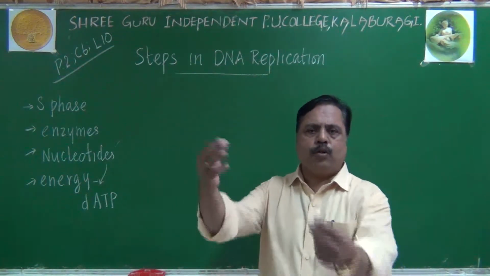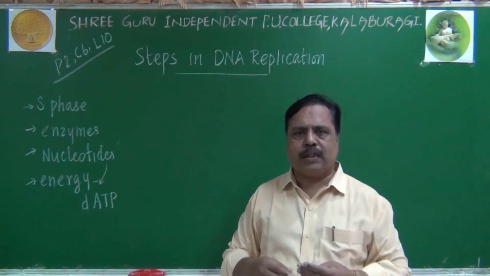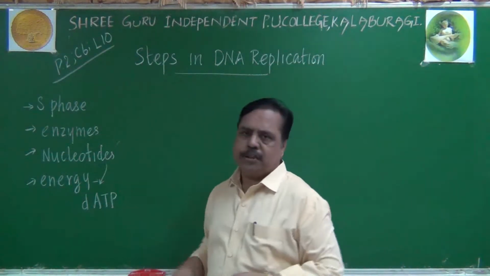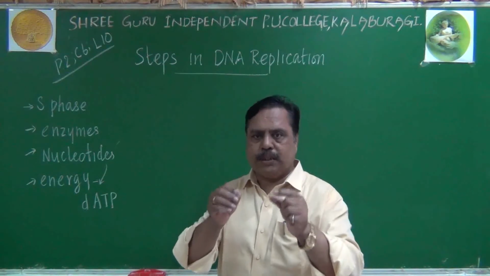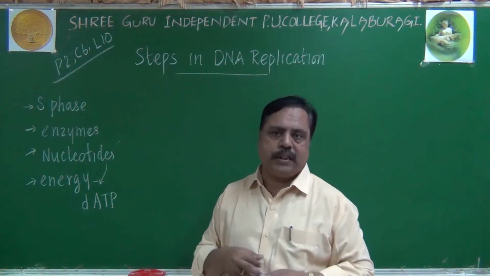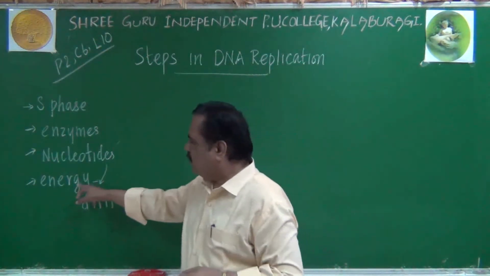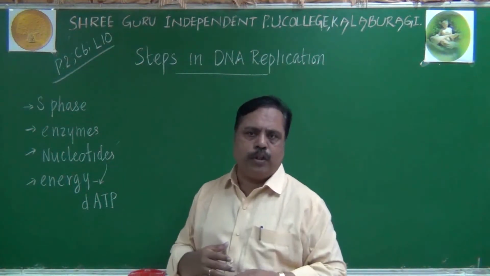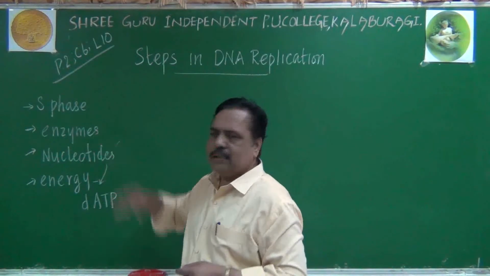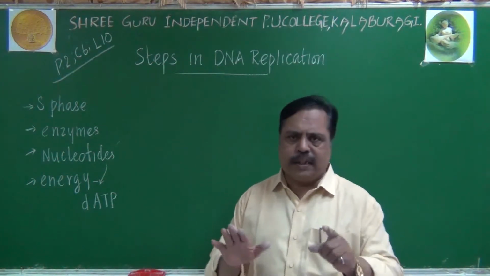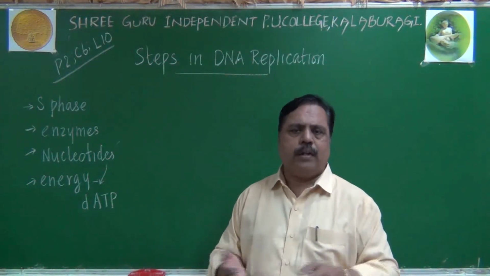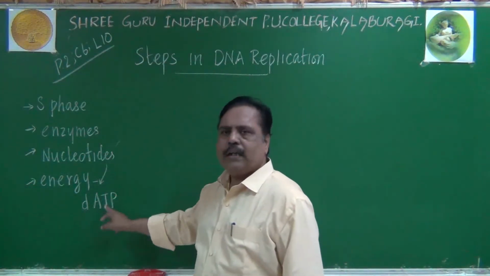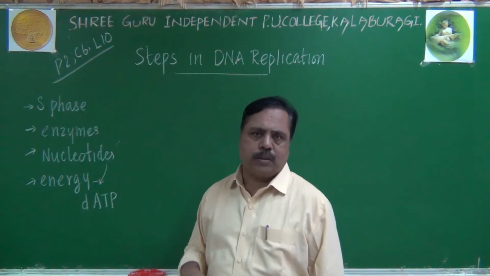Those 2 extra phosphate groups, when we break them, release energy. That energy will be used for the addition, polymerization of nucleotides by using the enzymes. So it is an enzymatic reaction. It requires energy, and that energy is provided by triphosphate molecules.